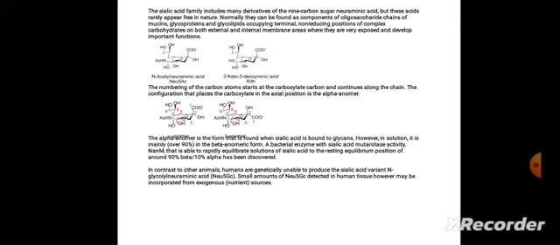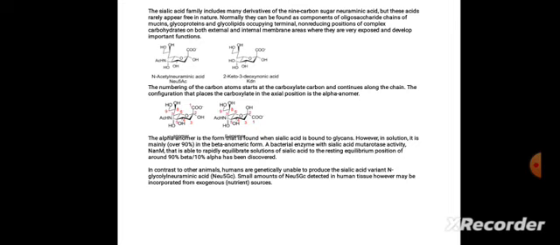The numbering of the carbon atoms starts at the carboxylate carbon and continues along the chain. The configuration that places the carboxylate in the axial position is the alpha anomer. The alpha anomer is the form that is found when sialic acid is bound to glycans.